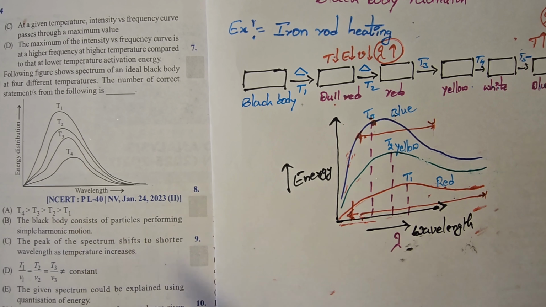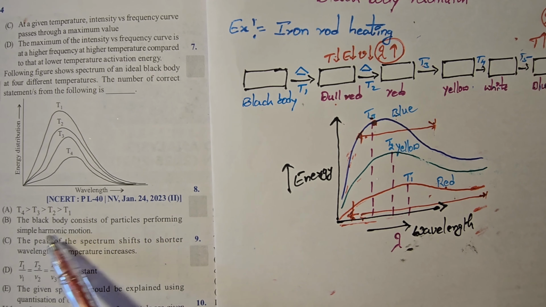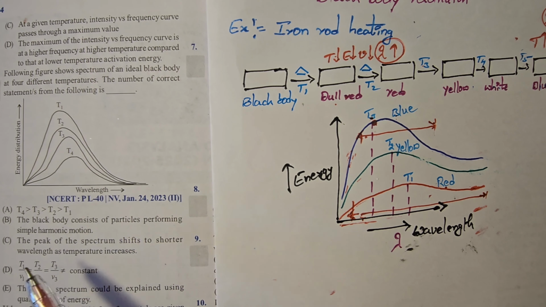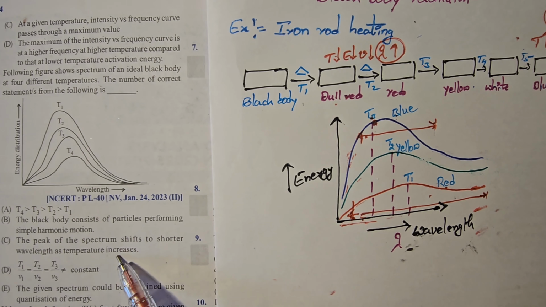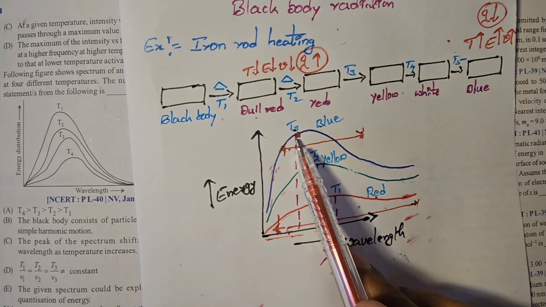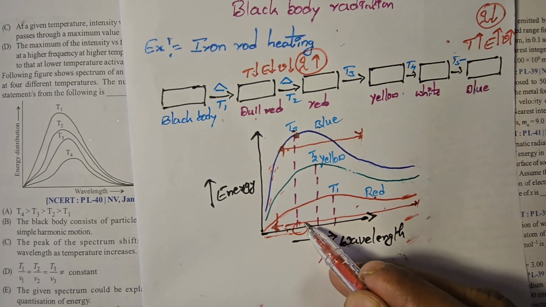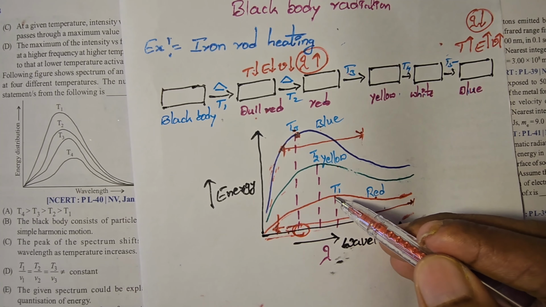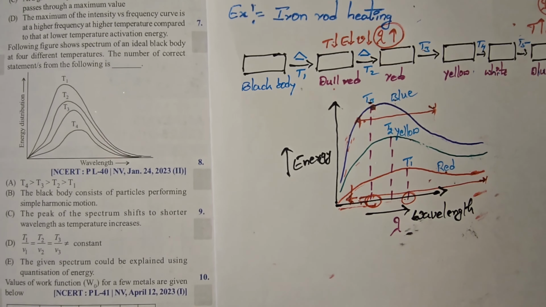So this one is incorrect. Next, the black body consists of particles forming simple harmonic motion. No. Next, the peak of the spectrum shifted to shorter wavelength as temperature increases. So as temperature increases, the peak shifts to shorter wavelength. This is correct. This is shorter wavelength, and this is red color, higher wavelength. So C is also a correct statement.